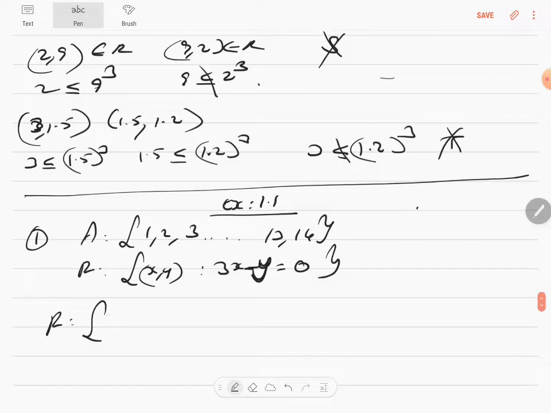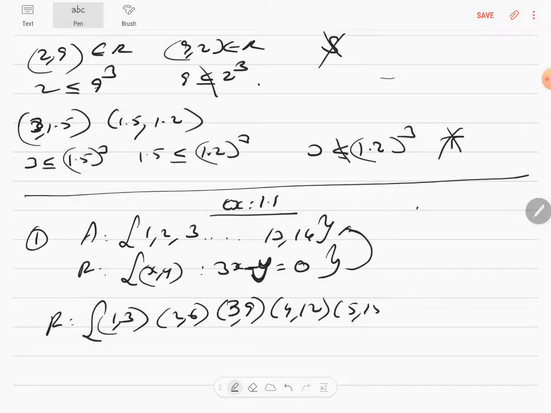You have to choose both x and y from the set A. So when x is 1, you get y as 3. X is 2, y is 6. X is 3, y is 9. X is 4, y is 12. X is 5, y is 15.